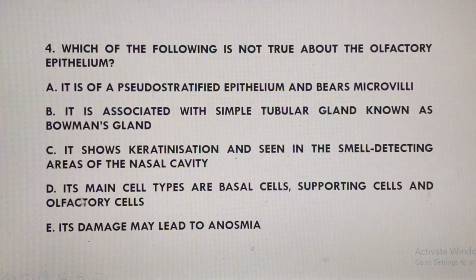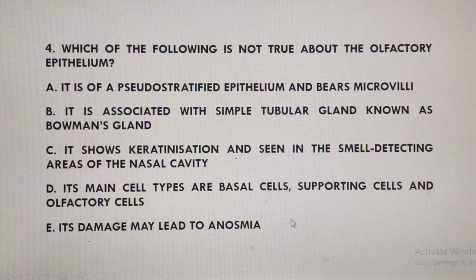And then of course, olfactory cells, which will be very important for the detection of the smell proper. Those are the ones which will bear the microvilli. But one thing is that these olfactory cells can also be called neuroepithelial cells. Neuroepithelial cells. Now, option E says its damage may lead to anosmia.